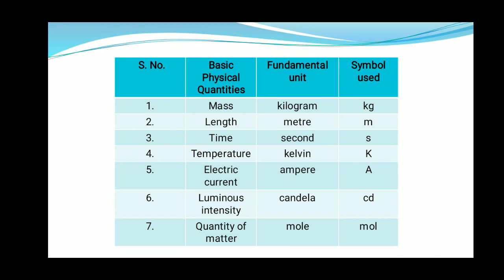SI units are kilogram, meter, second, Kelvin, ampere, candela and mole respectively. Their symbols are shown in the table.